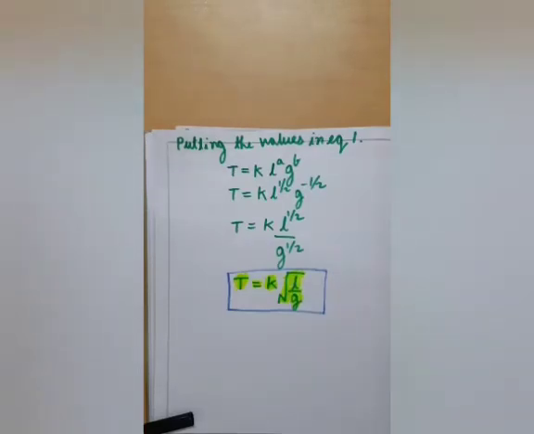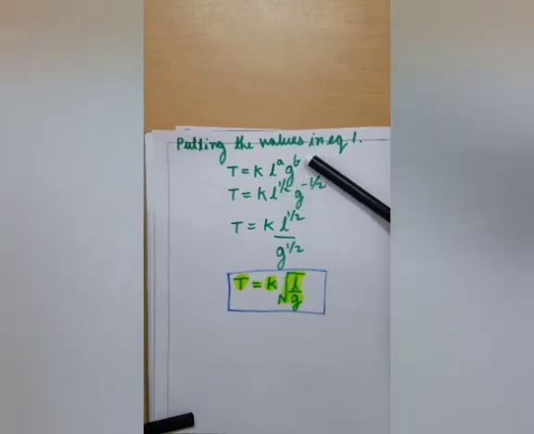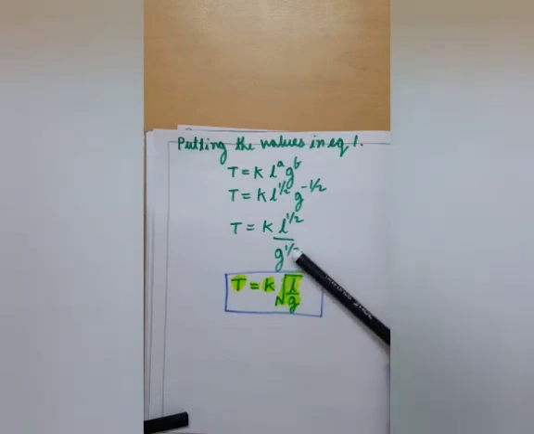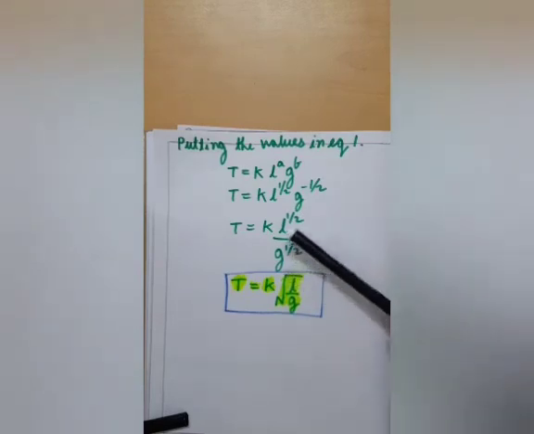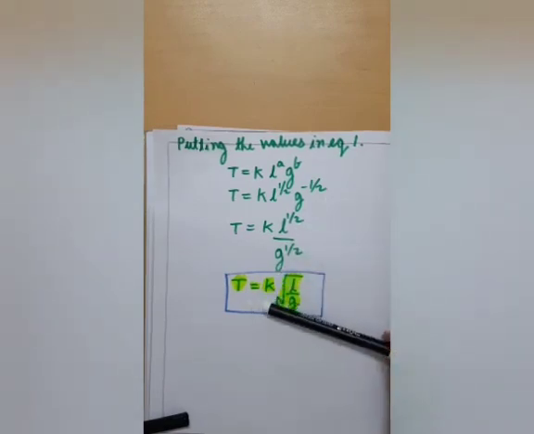Now let us put the values in equation 1. So the equation 1 is T is equal to K L to the power A and G to the power B. On putting the values of A and B that we have calculated, the value of A is 1 by 2, while the value of B is minus 1 by 2. So if we take this G in denominator, this power would become positive, and if we take this half common outside, that is in the form of root, then T is equal to K under root L by G would be our expression.